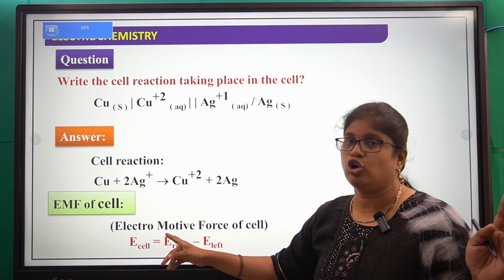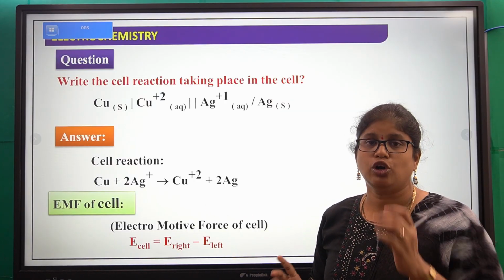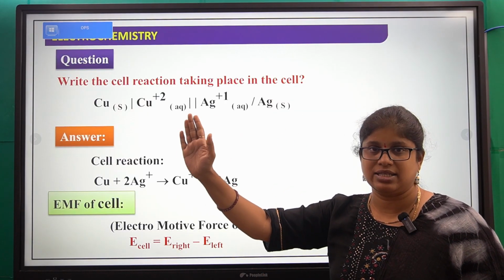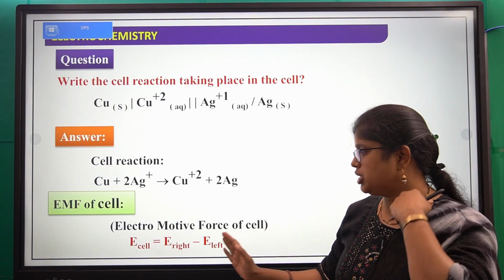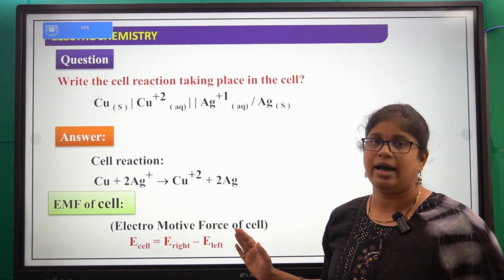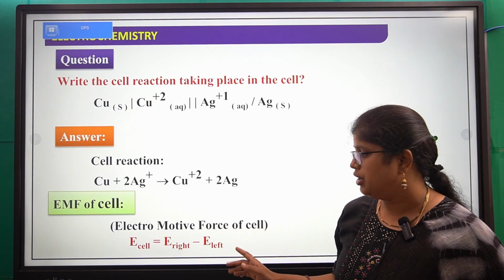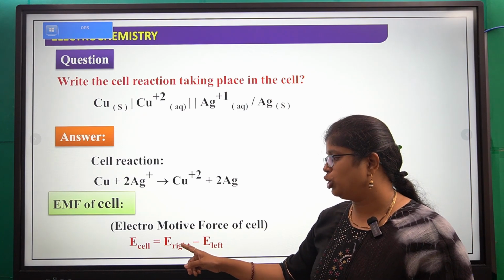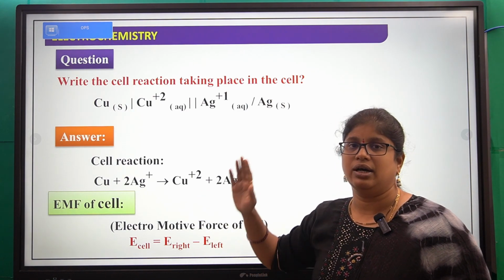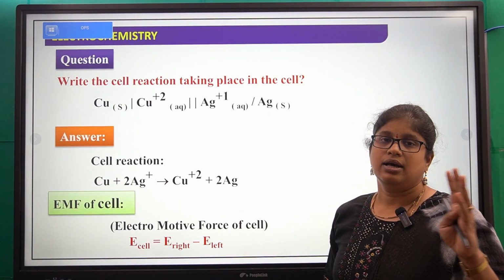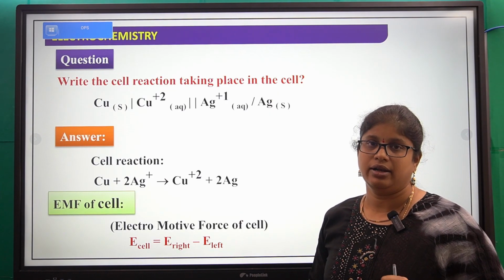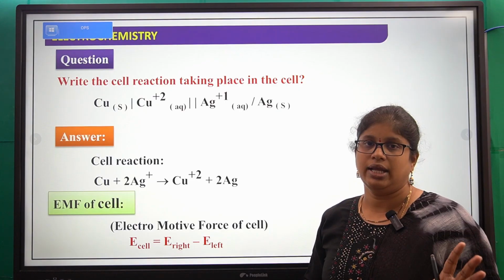The right hand side is the reduction potential, and the left hand side is the anode, that is the oxidation cell.